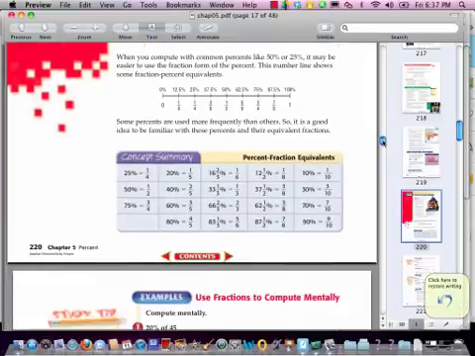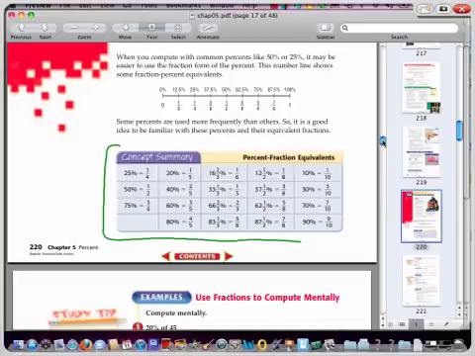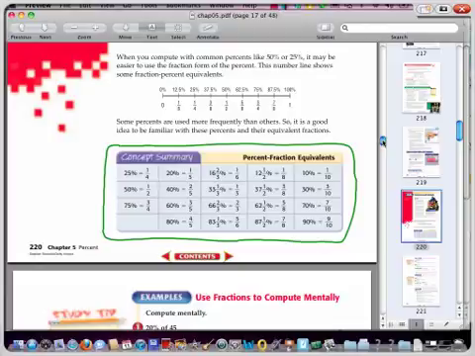All right, so what we're going to look for are ones like this. So take a look at this chart right here. And you'll notice that a lot of these are ones that we've done. So this is really the second time that you've looked at many of these fractions. So here's our fourths. Okay, we've got a fourth, a half, 3/4. I think most of you would know those and be able to do that. Fifths. Notice that all the fifths go by 20%. So 20, 40, 60, 80 as we go through there.